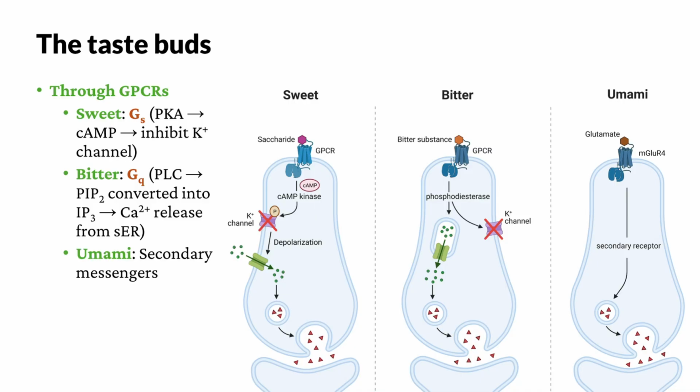For umami, this process may involve various types of secondary messengers. In all three cases, there is a depolarization, a receptor potential of the cell. This triggers the release of neurotransmitters. Here, ATP is used as a neurotransmitter.